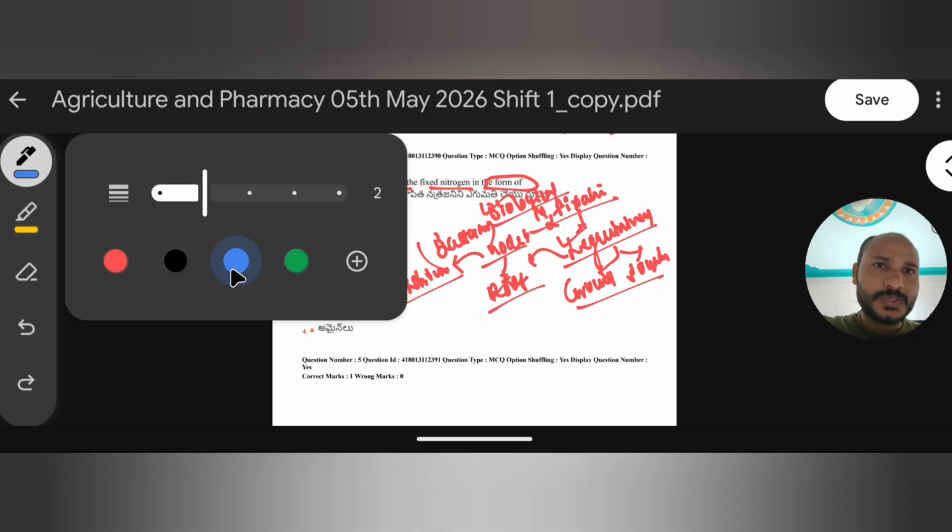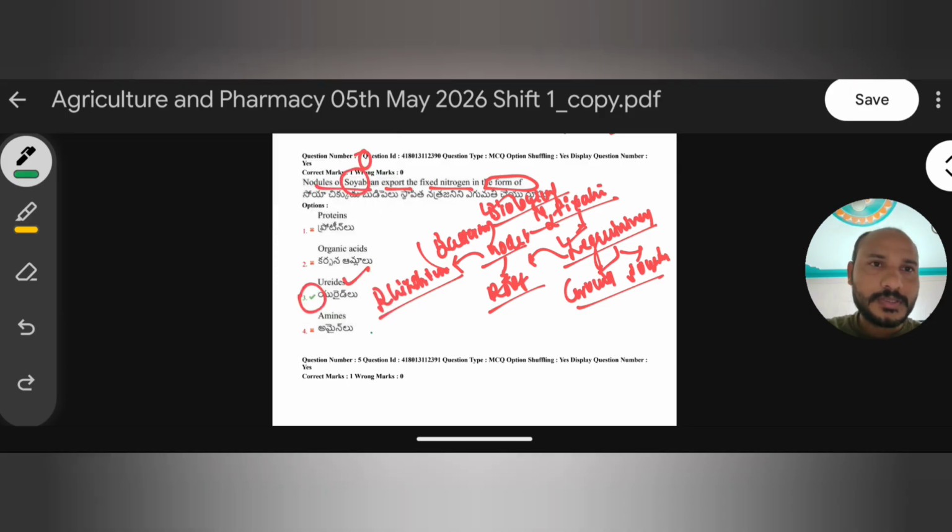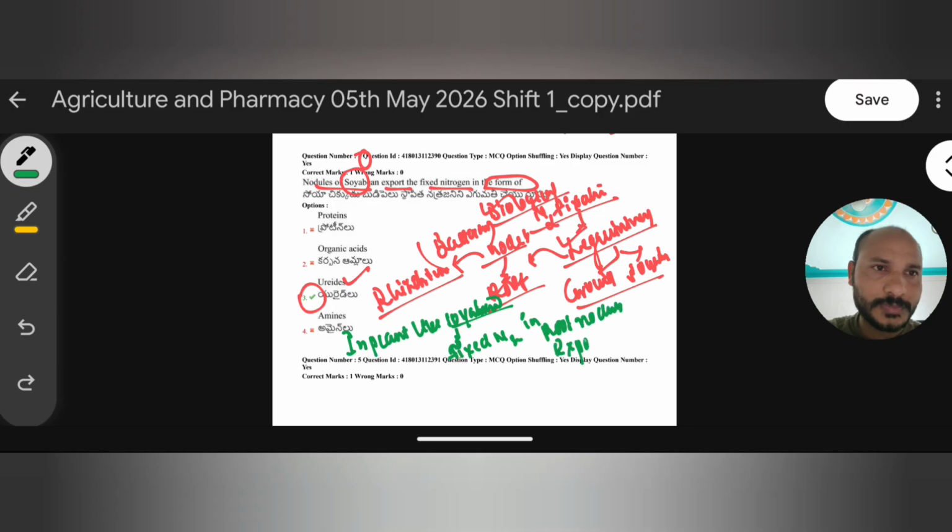In plants like soybean, the fixed nitrogen in the root nodule is exported to the other parts of the plant, generally via the xylem.